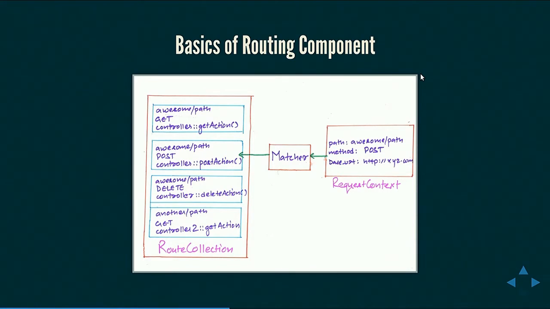So we talked about API, and we can see here that this routing component allows us to create a path that can be handled by different controllers for different methods. So in this example, awesome path can be handled by get action, post action, and delete action based on what method has been requested. So for this current request, which is a post method for awesome path, the post controller will be used because matcher will be matching to that.